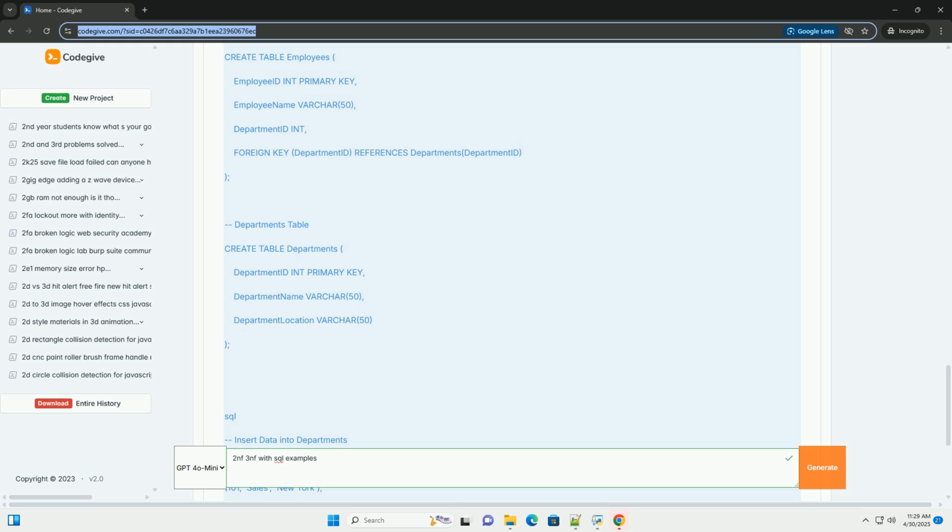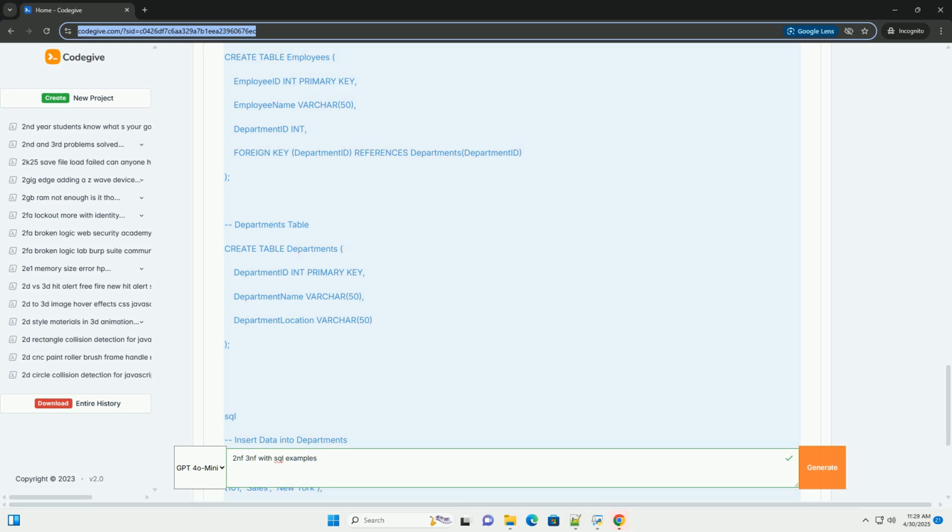2. Update anomaly: if we change the supplier address for S10, we have to update it in multiple rows in the order details table. If we miss one, the data becomes inconsistent. 3. Insertion anomaly: we cannot add a new supplier to the database without having an actual order using that supplier. 4. Deletion anomaly: if we delete the last order from a specific supplier, we might inadvertently lose the supplier's information entirely.